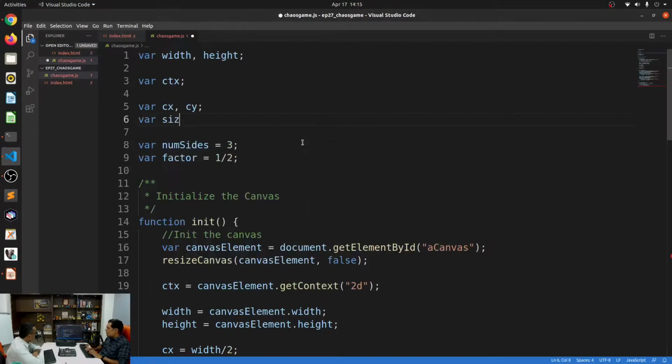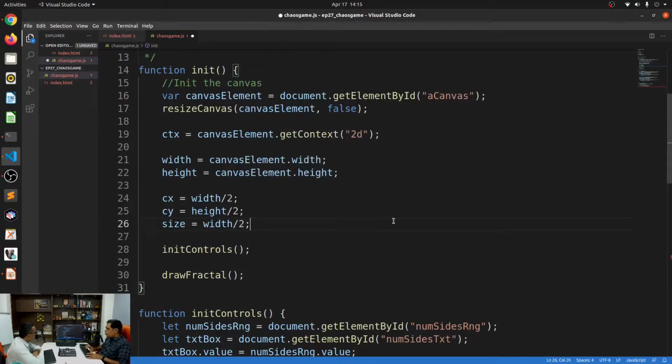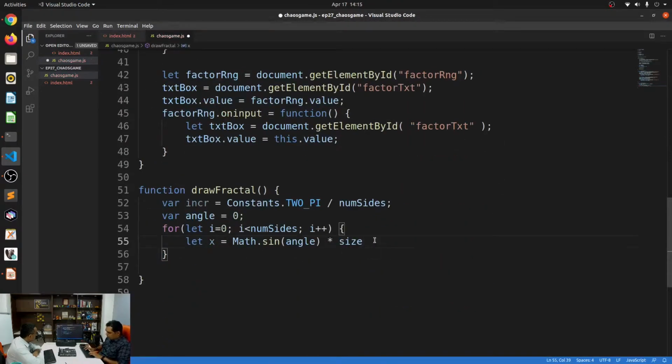I already have the centers defined. Let's say size is equal to nothing for now, and I'll say size is equal to width by 2. Width by 2 will make this polygon right at the very edge of our canvas. So I'm just going to arbitrarily reduce 25 from it, so that we are pretty sure that the polygon we will draw is within the bounds of the canvas itself. So I have the size. Using trigonometry, I'll multiply this angle with the size, and I'll add the center back into it. I'll do the same thing with y as well.